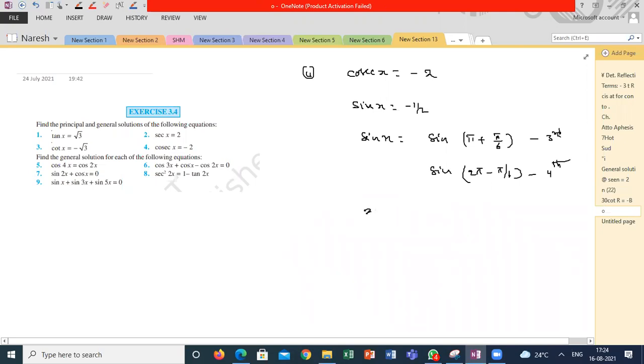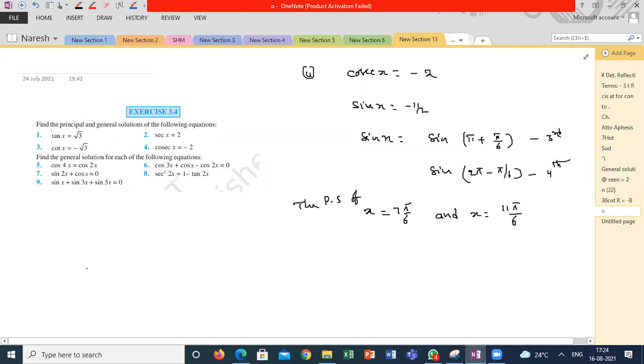So the principal solutions of x are x is equal to pi plus pi by 6, which is 7 pi by 6, and x is equal to 11 pi by 6.